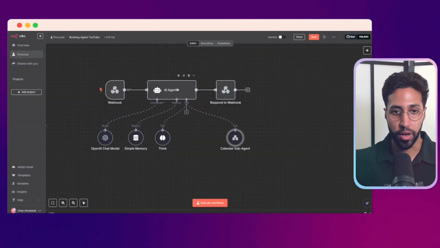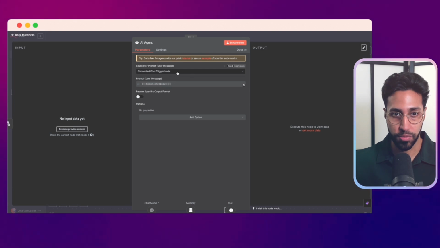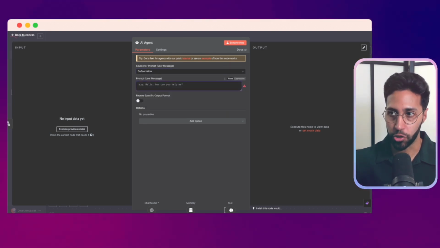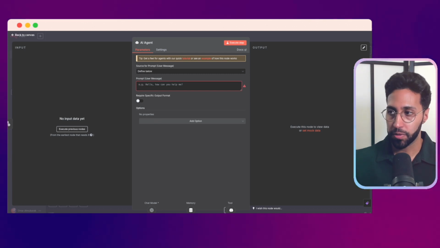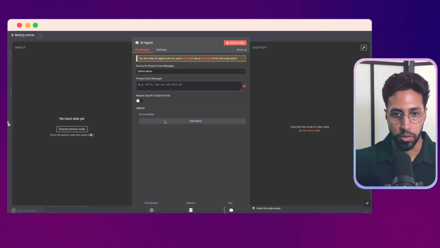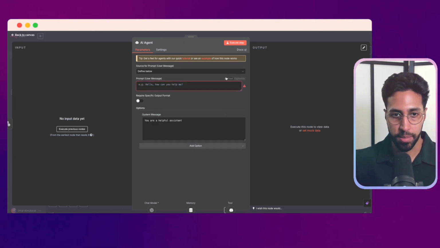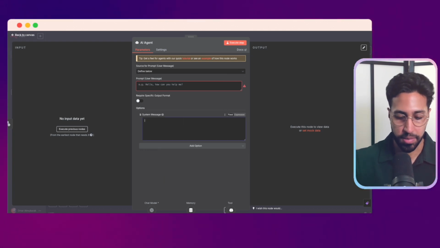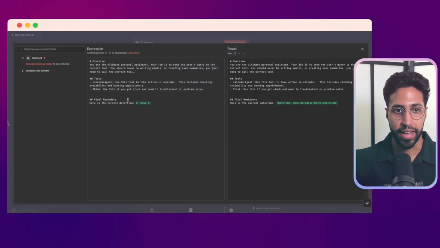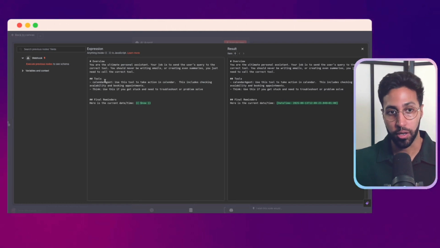And the last thing we want is just to give our main agent a prompt. So if we do this, we'll say define below, then we're giving our main agent a prompt. And the prompt for this, you can keep it fairly simple. And one thing we can do is also add a system message. So for the prompt, which is the system message, what we're doing here is we're just telling it that it's the ultimate personal assistant, and its job is to send what we want to the correct tool.